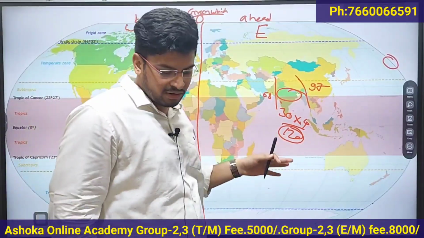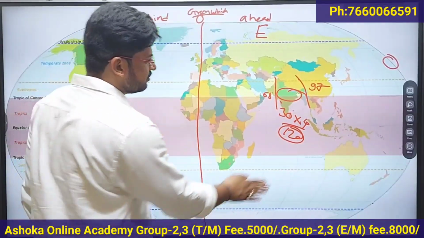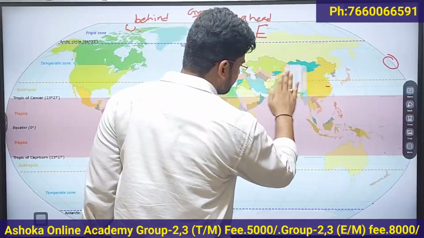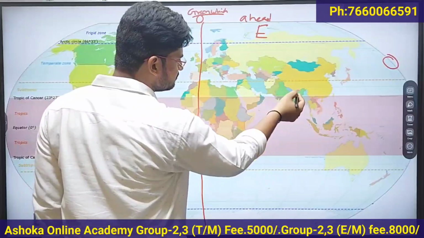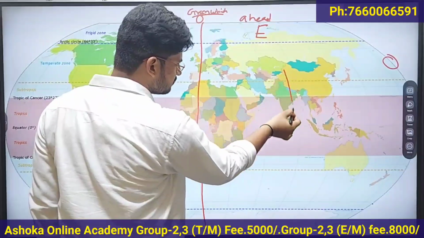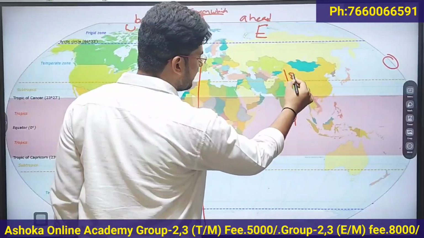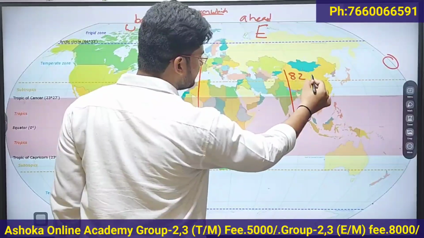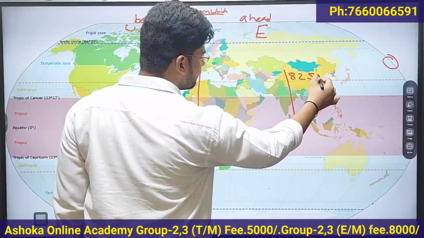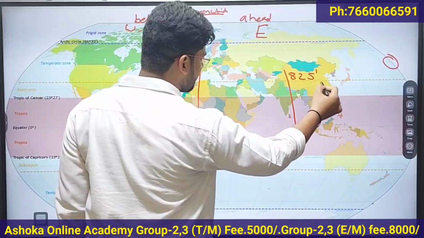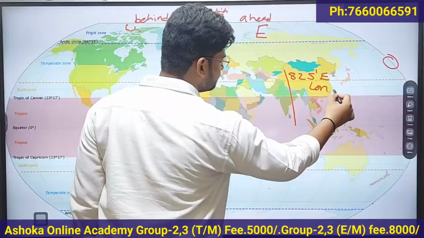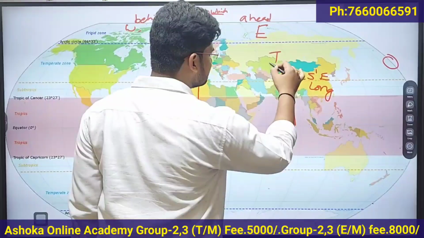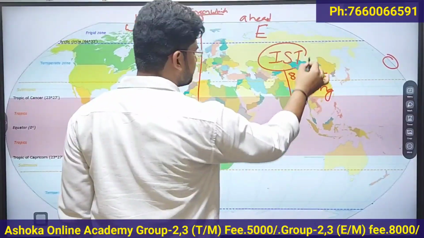So to avoid this confusion, India took 82 degrees 30 minutes eastern longitude as the Indian Standard Time.